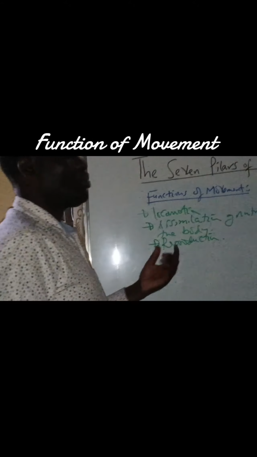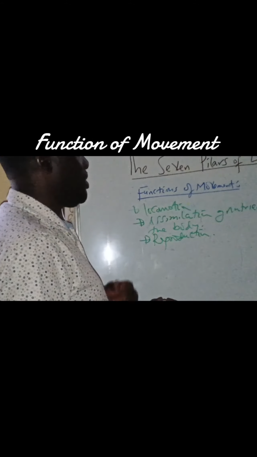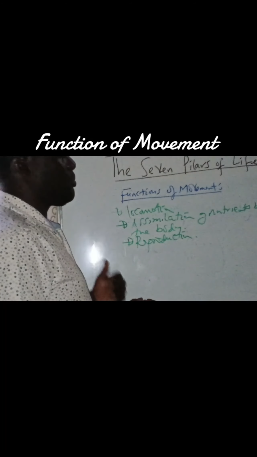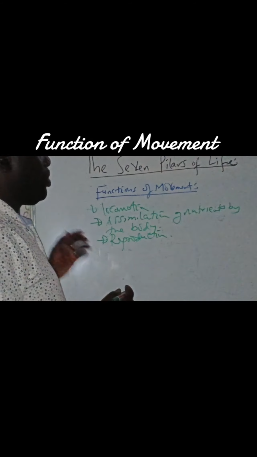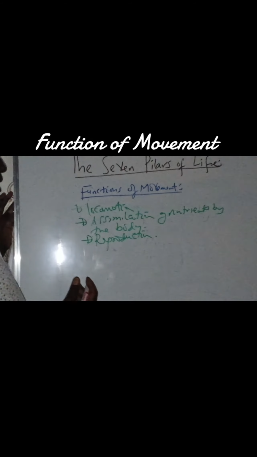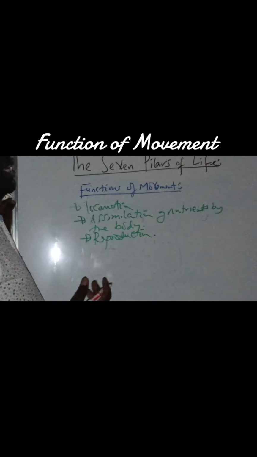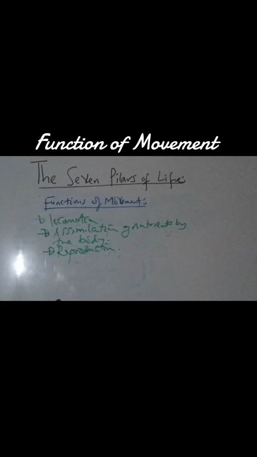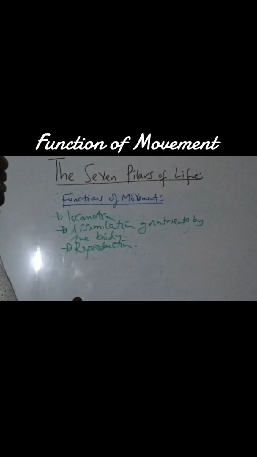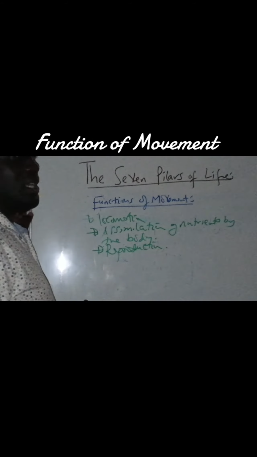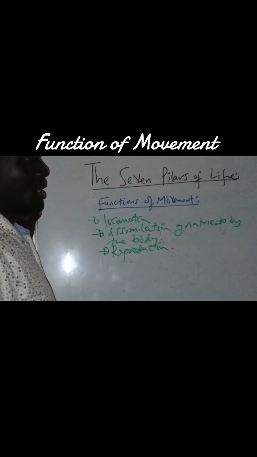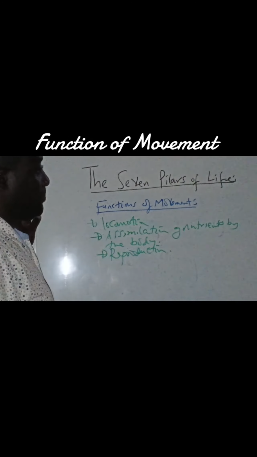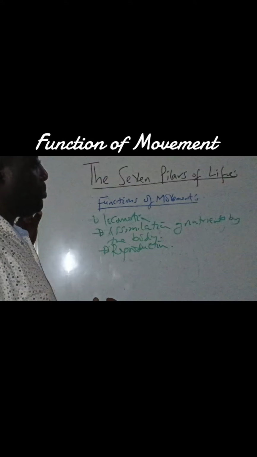Much as this one is also a pillar of life itself, which we shall discuss in the future, reproduction is also allowed by movement. I can give you an example of movement of the egg after it is released from the ovaries, then picked by the fimbriae through the infundibulum of the fallopian tubes to the ampulla of the fallopian tubes.